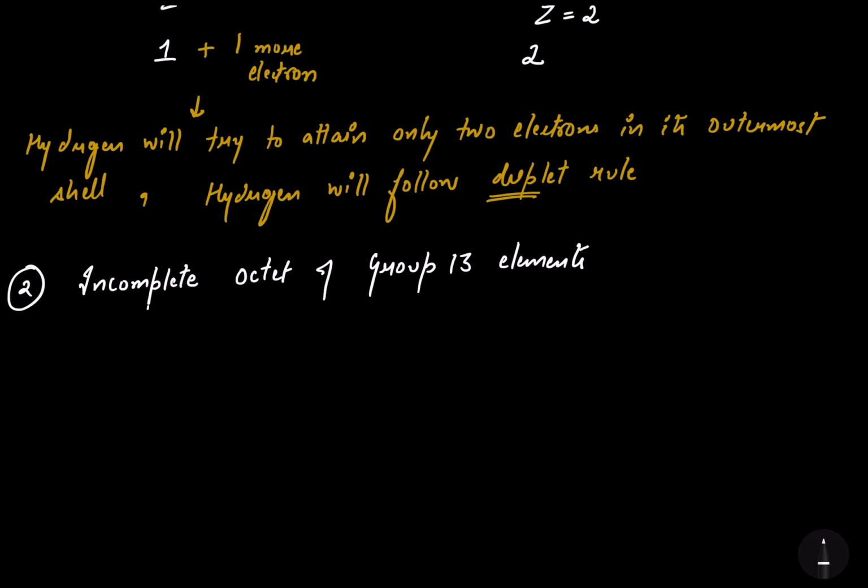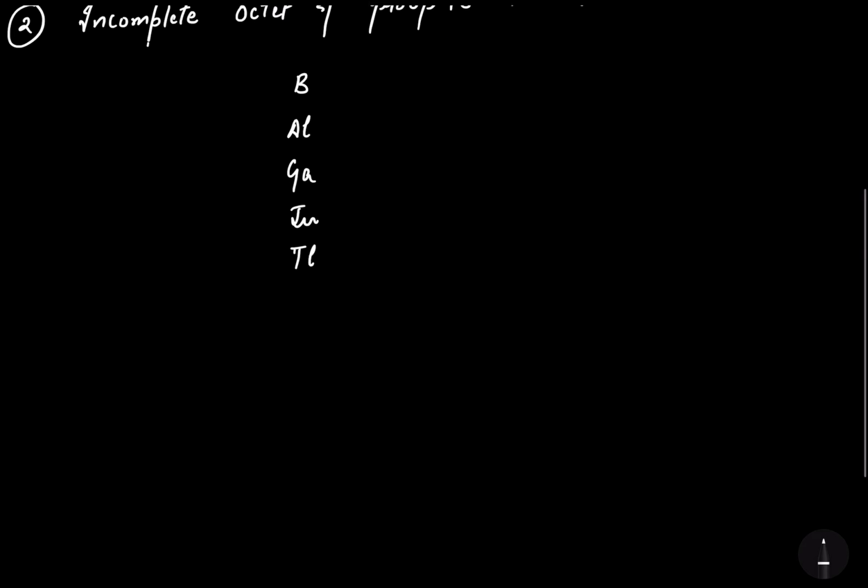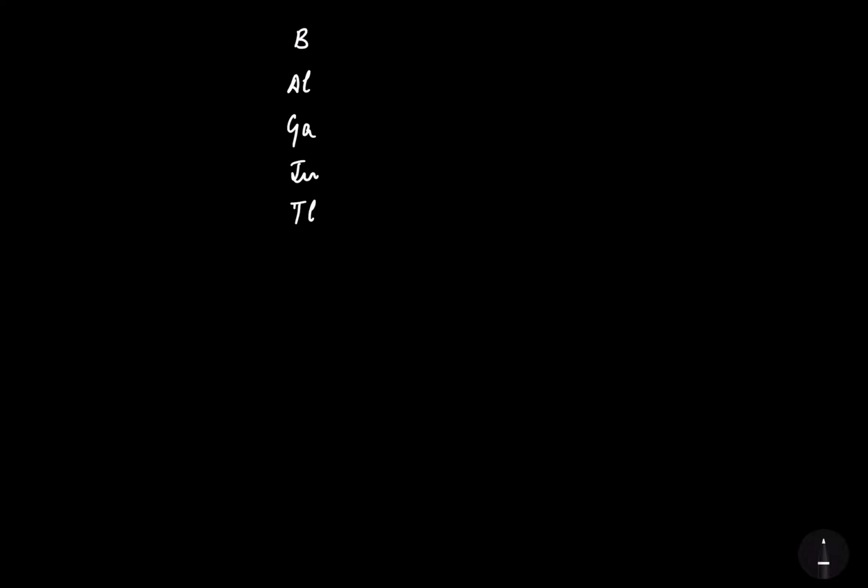So now let's talk about the group number 13. The members of group 13 are boron, aluminium, gallium, indium, thallium. Now let's take an example of a covalent compound of this group. I'm taking an example to be BH3.